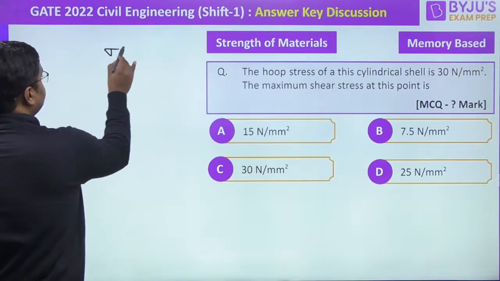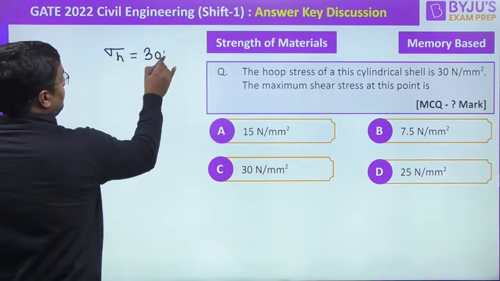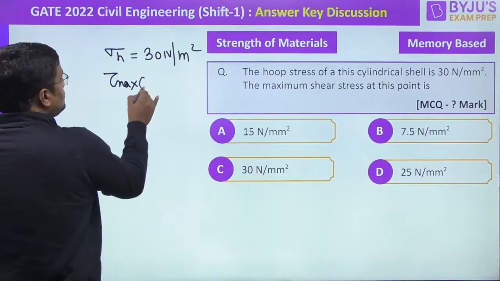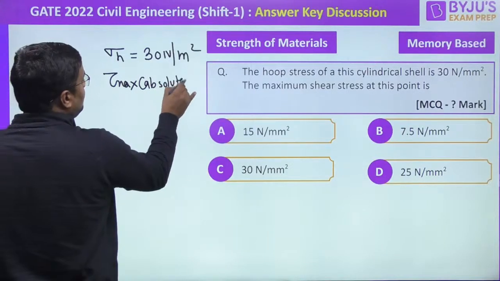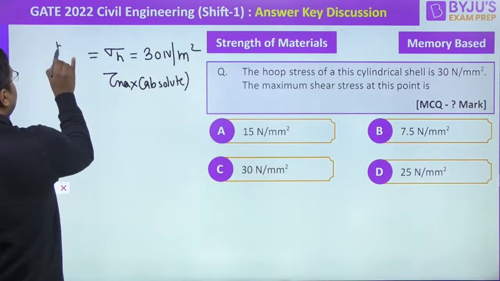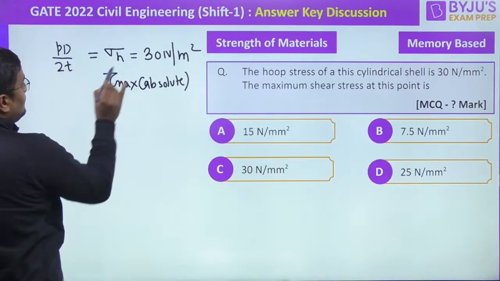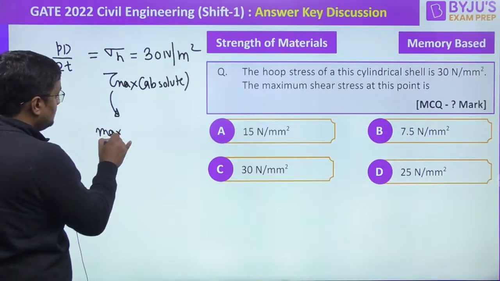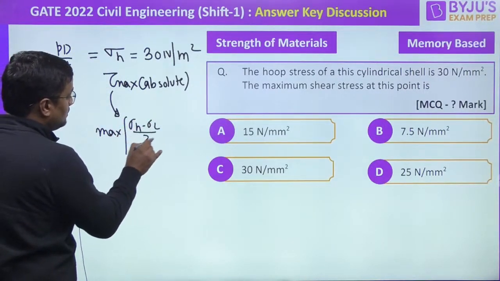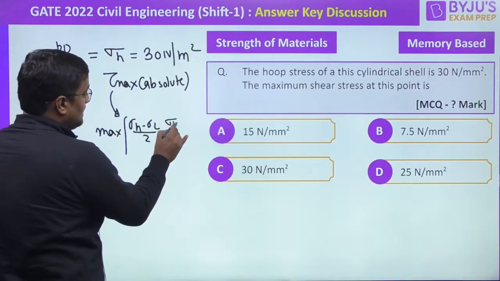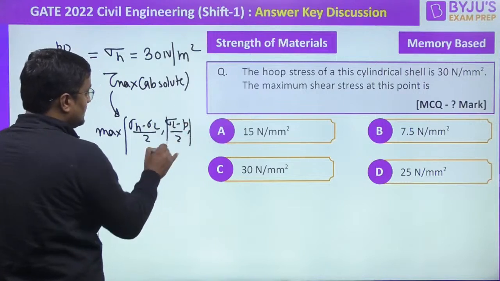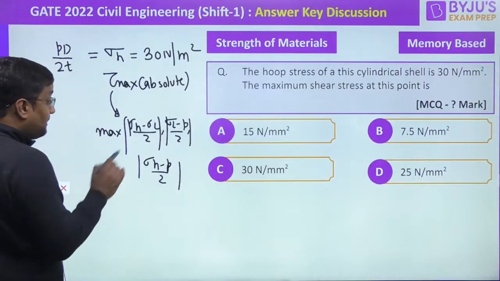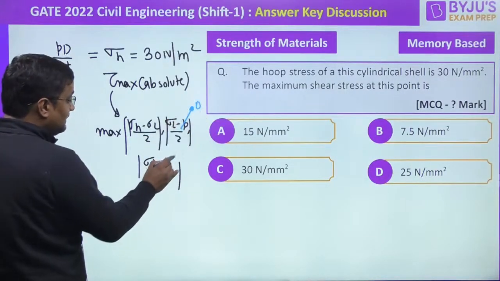Hoop stress was given as 30 Newton per mm square. The tau max is asked, and if nothing is mentioned that it is 2D or 3D, then we should take it absolute, because all bodies in real life are in 3D. Now sigma h is PD by 2T, and tau max is from the principal stress, maximum of sigma h minus sigma l by 2, sigma l minus p by 2, all in mod signs, comma, sigma h minus p by 2. This I derived at the beginning of the session. Radial pressure in comparison to sigma l and sigma h is very less, so we can treat it as 0.